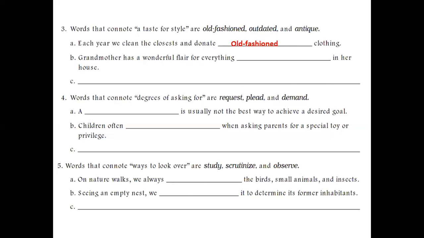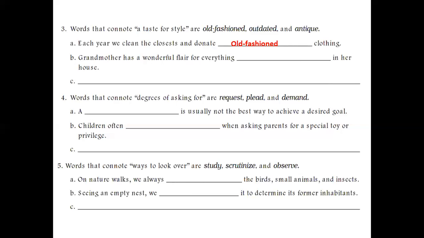It's not that we are throwing them away. We donate old-fashioned clothing and replace it with new and modern clothing.